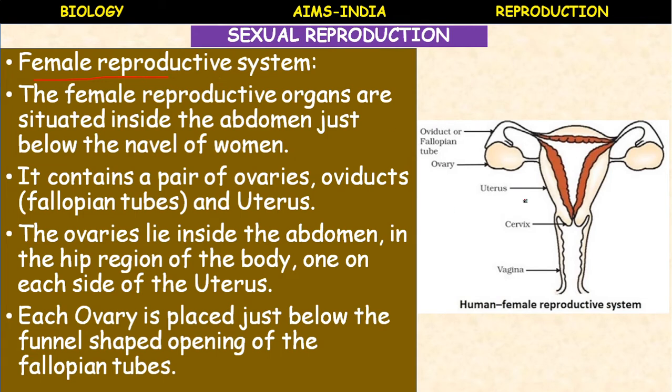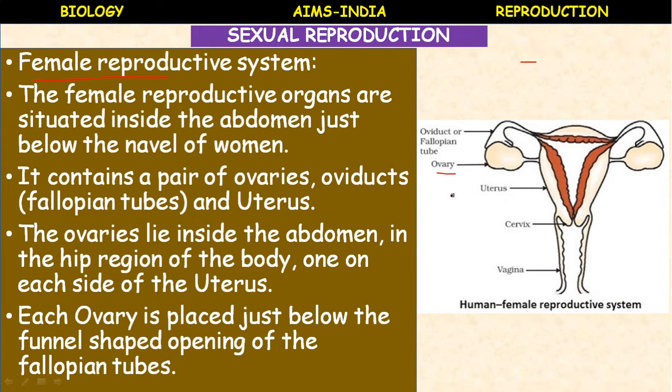You can see here the human female reproductive system. It consists of a pair of ovaries, left and right ovary, and a pair of ducts, oviducts or fallopian tubes. The funnel like openings are attached to the ovaries. Then a uterus. This is the part where the development of the embryo takes place. These are the three main parts of a human female reproductive system.